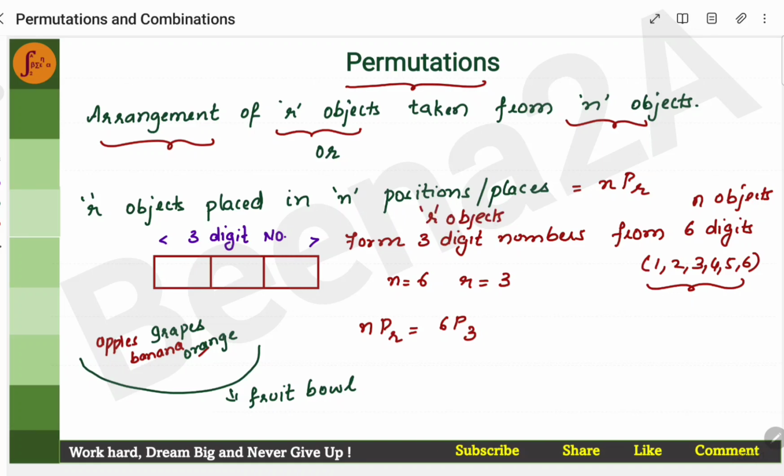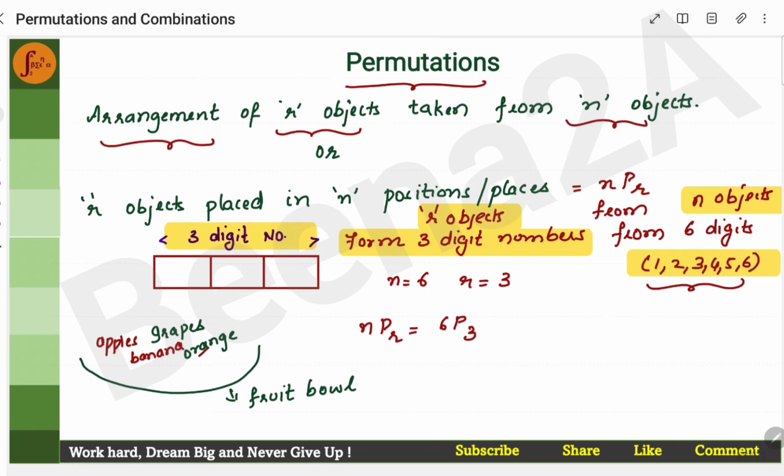You are forming R objects from N objects. Arranging in this way is called permutations.